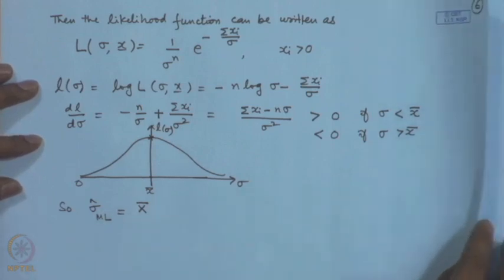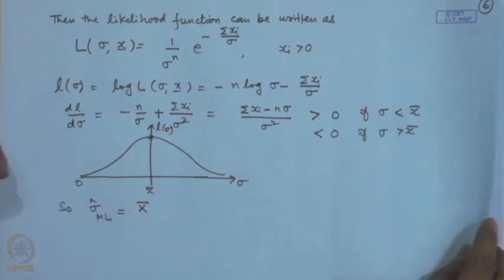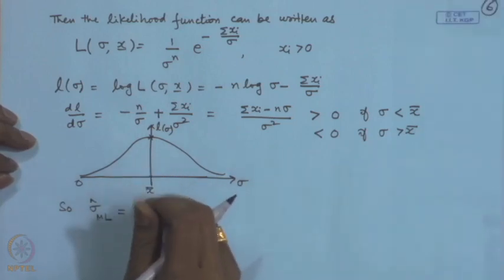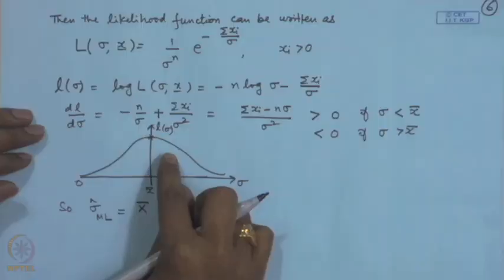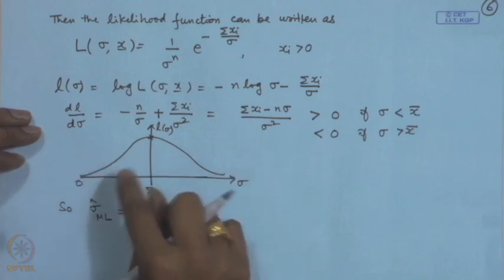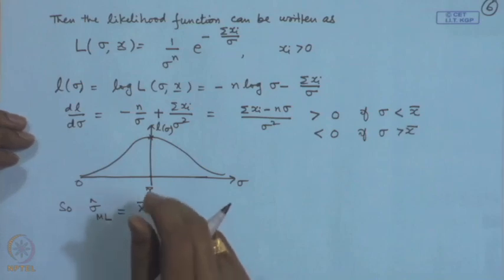Now, here as before, like we have considered in the normal distribution, one may have additional information about sigma. For example, sigma may be having an upper bound such as sigma less than or equal to sigma naught, or sigma greater than or equal to sigma naught, or sigma may lie in an interval. In that case, the solutions for the maximum likelihood estimator will get modified accordingly, as we have discussed in the case of normal distribution. So, I will be skipping those descriptions here.